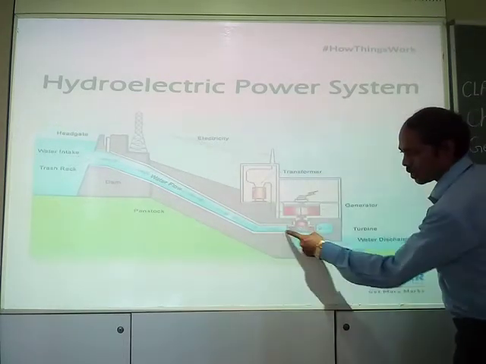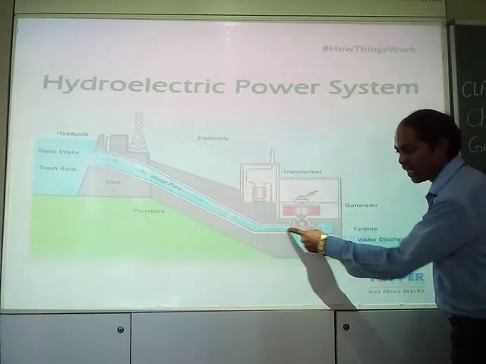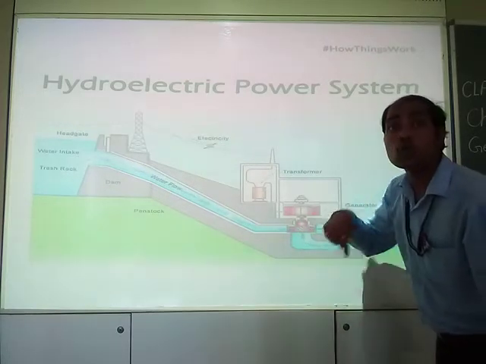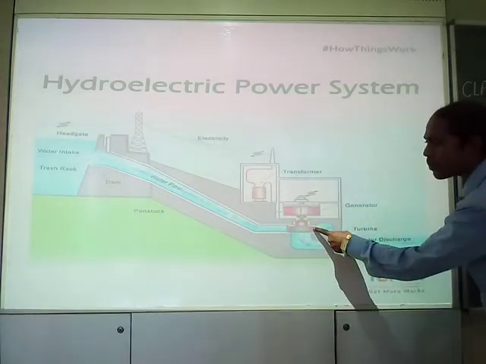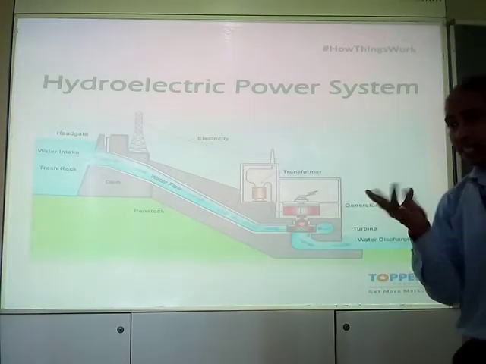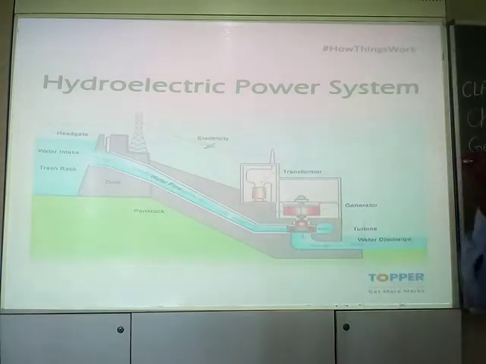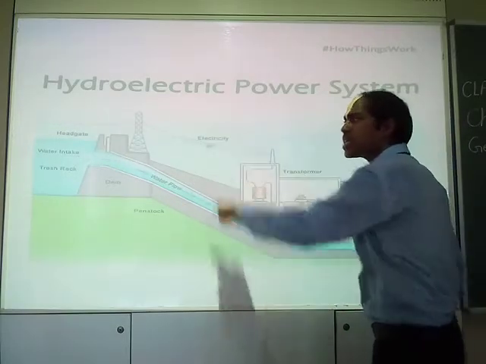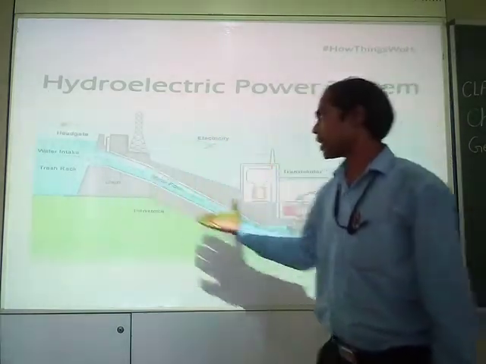When this water hits the blades of the turbine, it makes it rotate, and this turbine is connected to a generator. Once the generator starts, it produces electricity. This generator is connected to a transformer, or you can say power sources. In this way the electricity is produced.